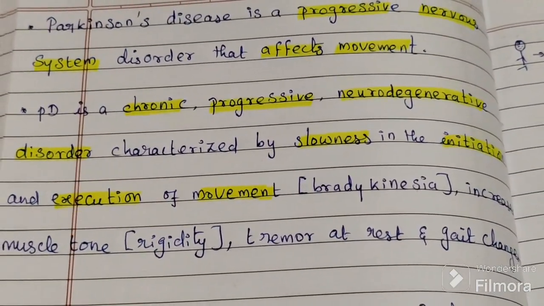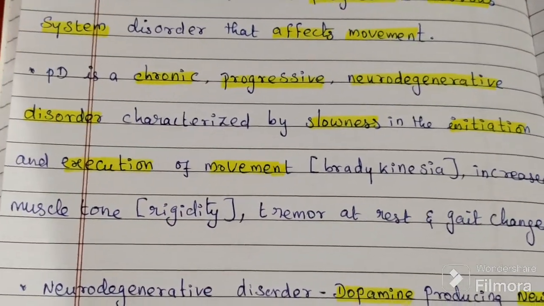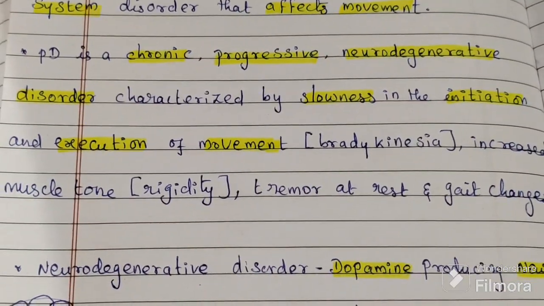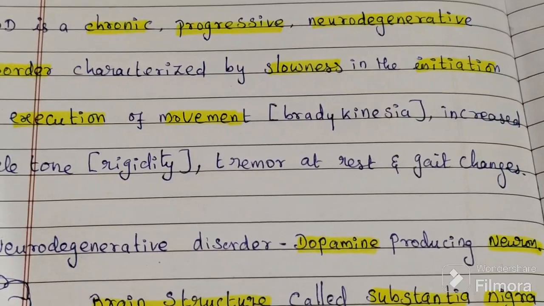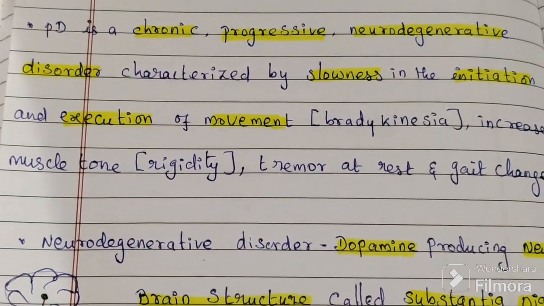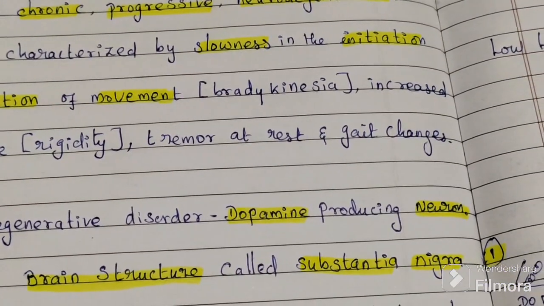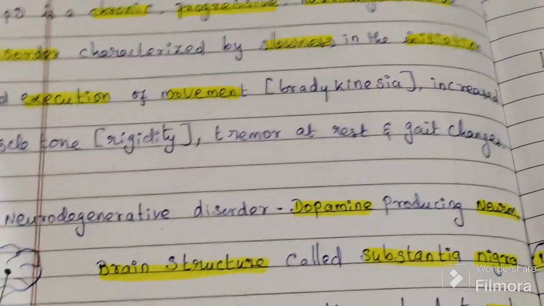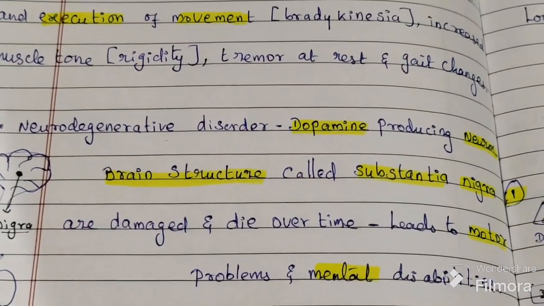So it is a chronic progressive neurodegenerative disorder with slowness in the initiation and execution of movement. Bradykinesia means slow movement and speech, increasing muscle tone, tremor, nadukam, at rest, and gait change, walking changes. Then it is a neurodegenerative disorder, we know.